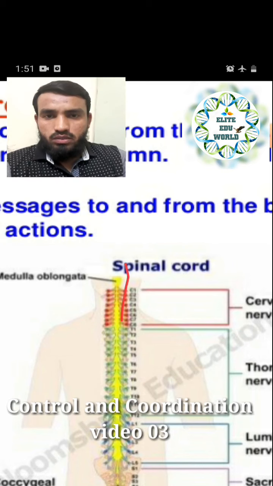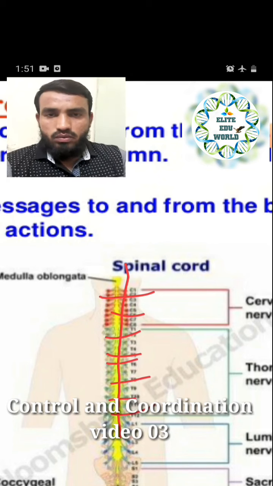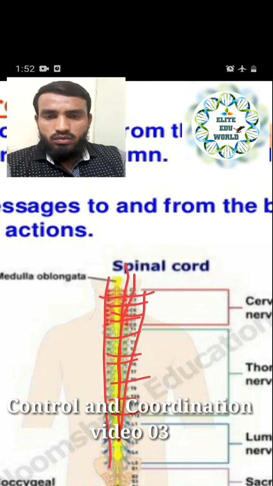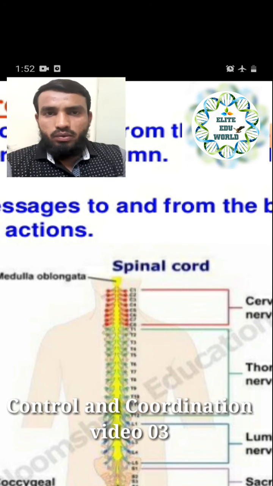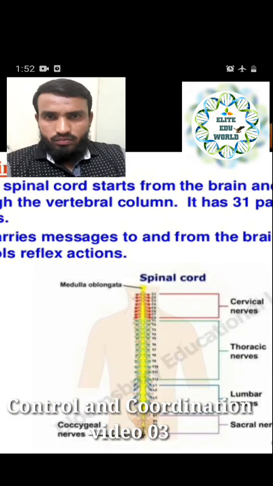You can see this is the spinal cord, which is running from inside, and these are all the vertebrae. With the help of all these small vertebrae, it makes the vertebral column, and from the middle of this vertebral column the spinal cord is running. So that is actually providing protection to the spinal cord, right?